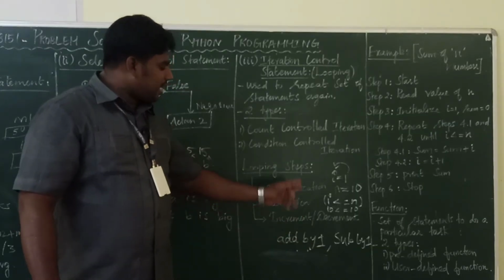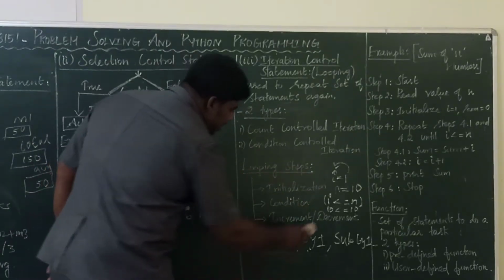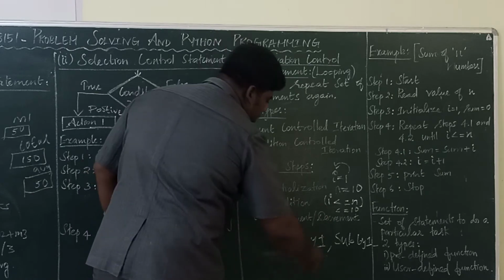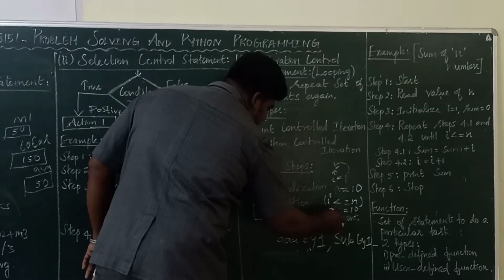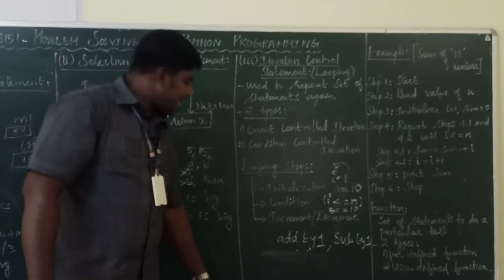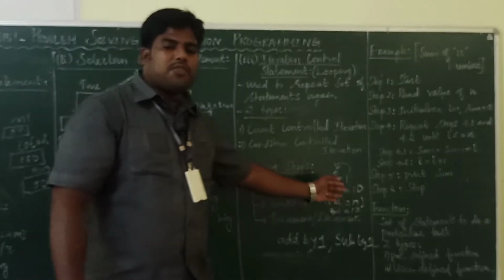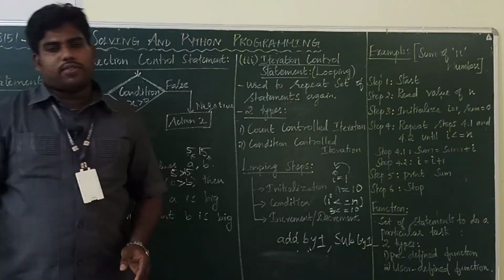So in every iteration you have to increment the i value. At first the i value is 1, second the i value is 2, third the i value is 3, then 4, then 5, then 6, like that 10 times the loop will be executed. Once the condition fails, it will come out of the loop.